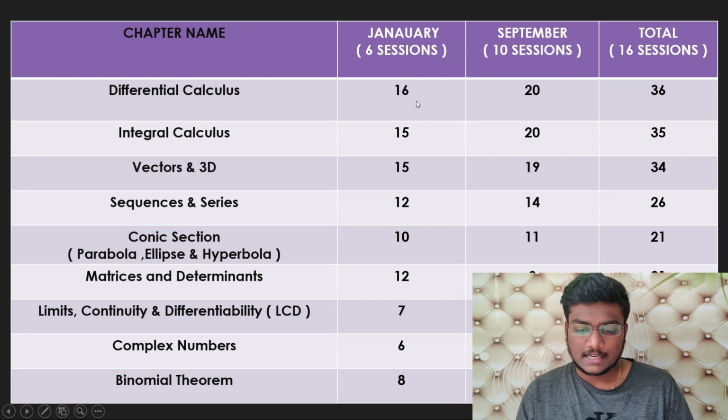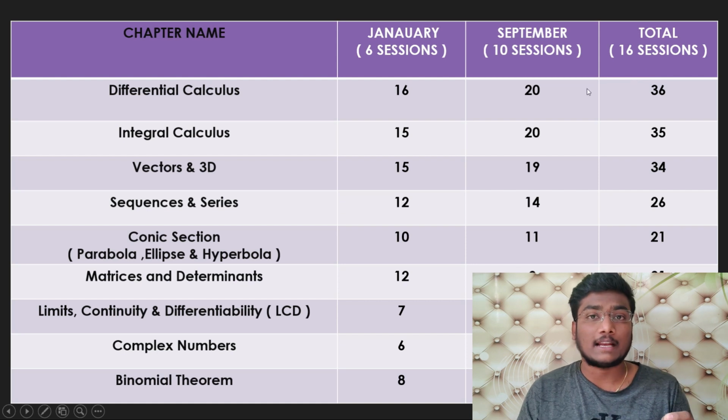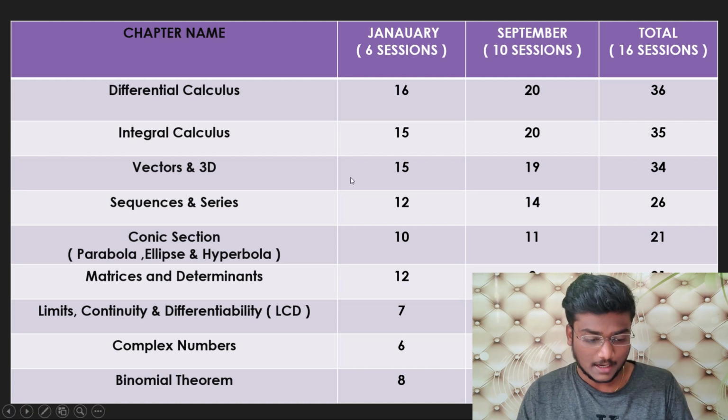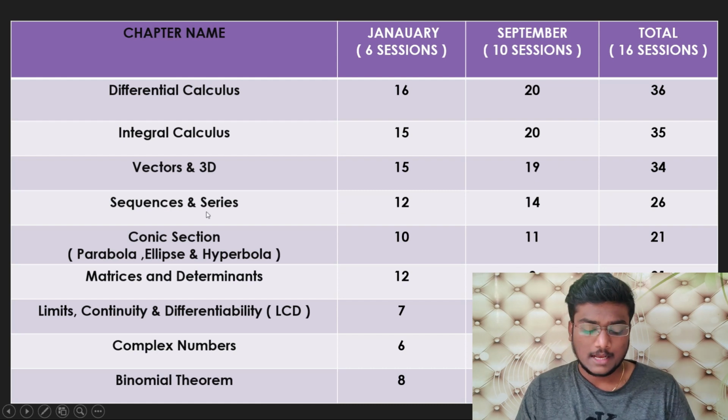Differential calculus: in January's 6 sessions, 16 questions were asked, and in the 10 sessions of September, 20 questions were asked. So out of 16 sessions, 36 questions were from differential calculus. You can expect at least 1 or 2 questions from differential calculus in your paper. Then integral calculus: 15 in January and 20 in September, total 35. Vectors and 3D: 15 in January, 19 in September, total 34. Sequences and series: 12 in January, 14 in September, total 26.